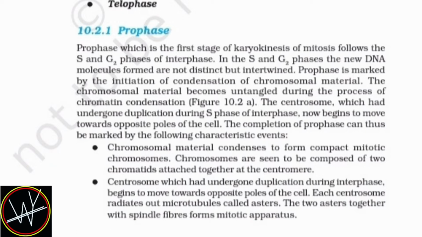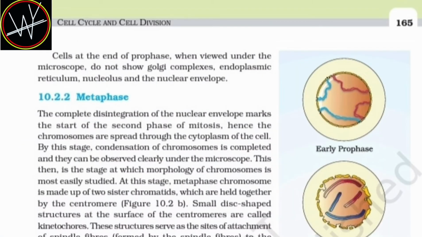Centrosome, which had undergone duplication during interphase, begins to move toward opposite poles of the cell. Each centrosome radiates out microtubules called asters. The two asters together with spindle fibers form the mitotic apparatus. Cells at the end of prophase, when viewed under the microscope, do not show Golgi complex, endoplasmic reticulum, nucleus and the nuclear envelope.